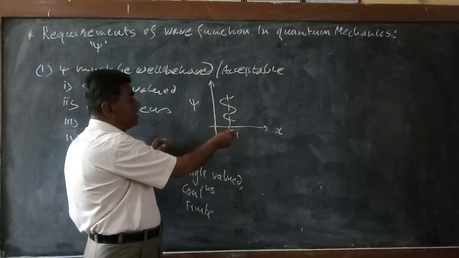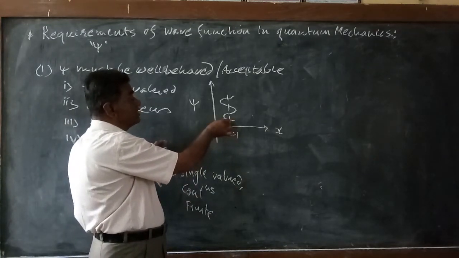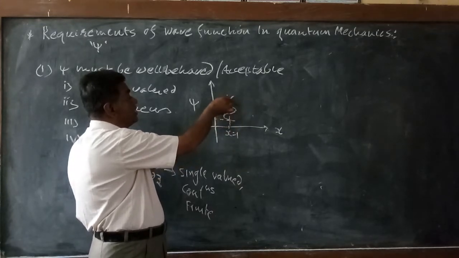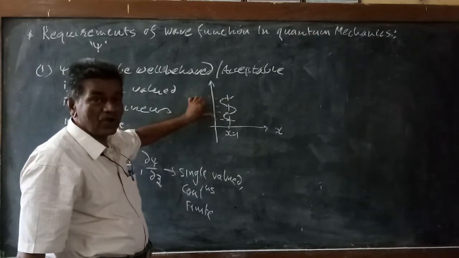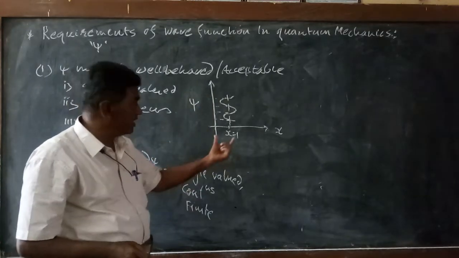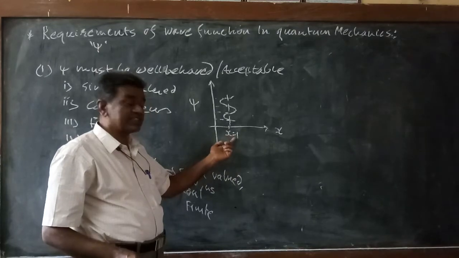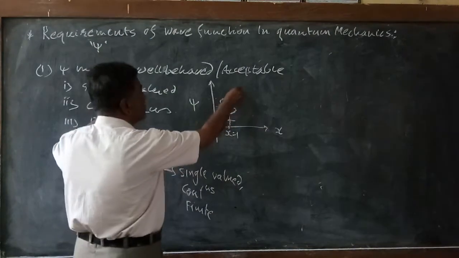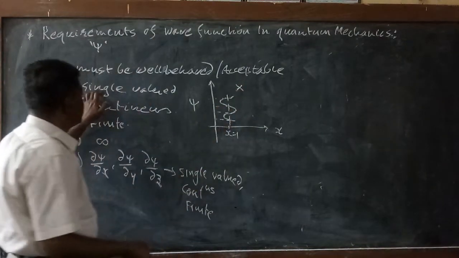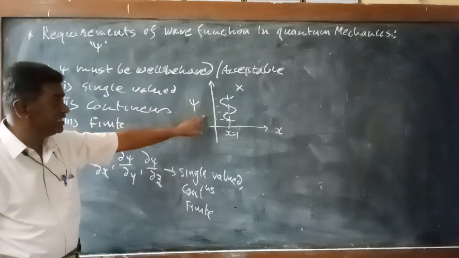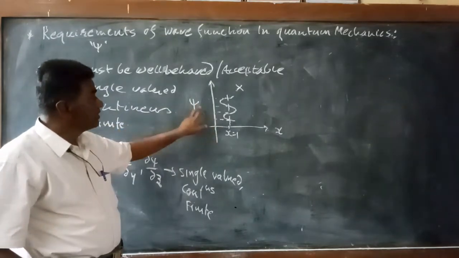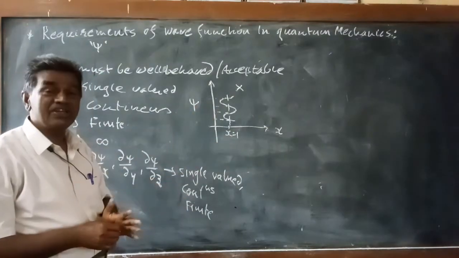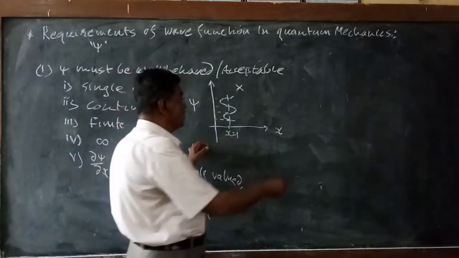But here, corresponding to x equal to 1, we are getting multiple values of psi, which is not allowed. So such a function is not allowed in quantum mechanics. The function must be single valued, but in this case psi is multi-valued at a particular point, so it is not allowed.